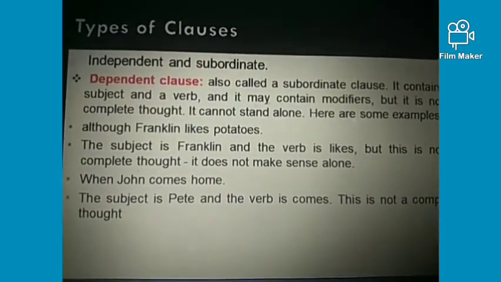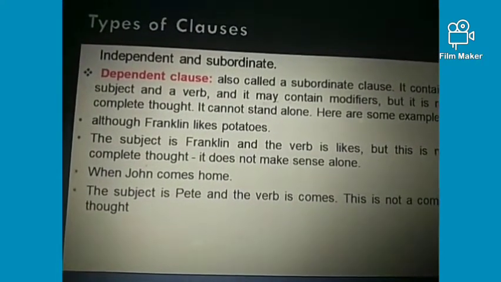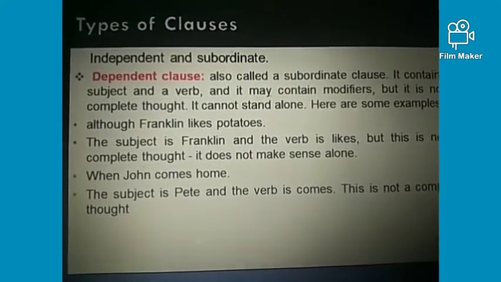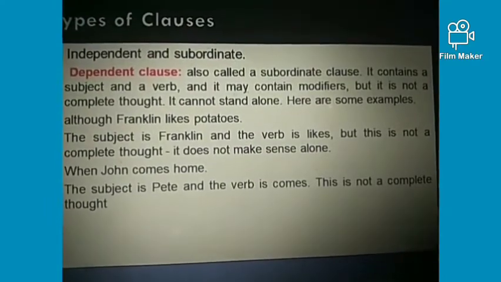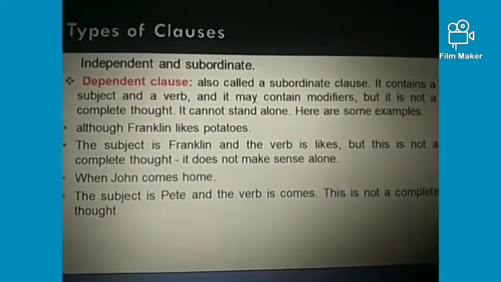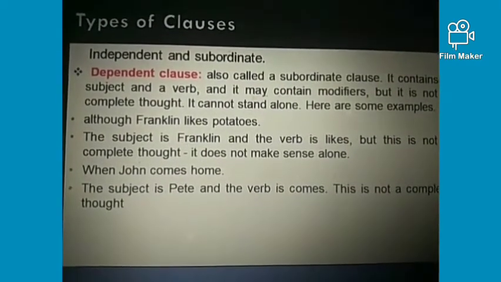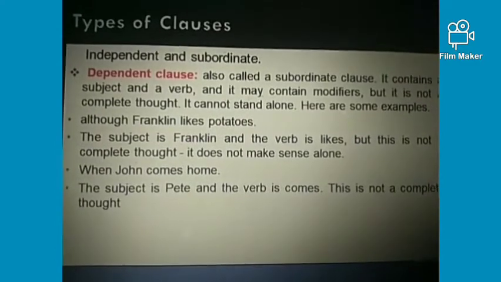Here you can see it is incomplete information, right? Here the subject is Franklin and the verb is likes, but this is not a complete thought, because it doesn't make sense alone. So this is a dependent clause. Although there is a subject as well as a verb, it is not complete, right?